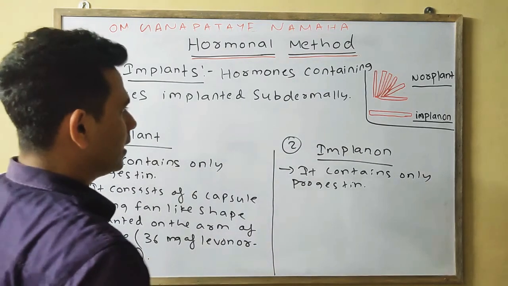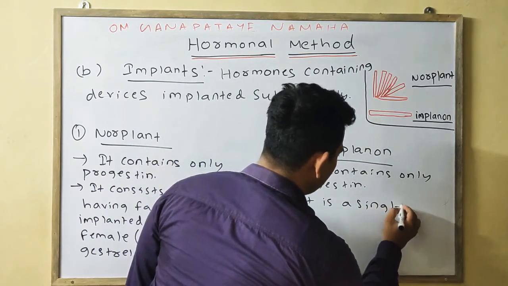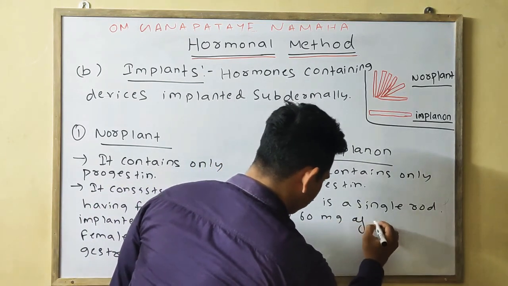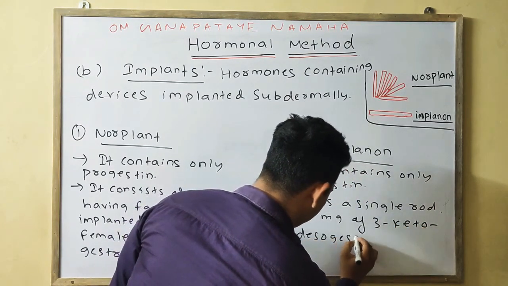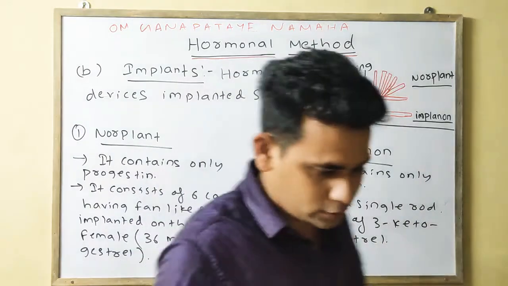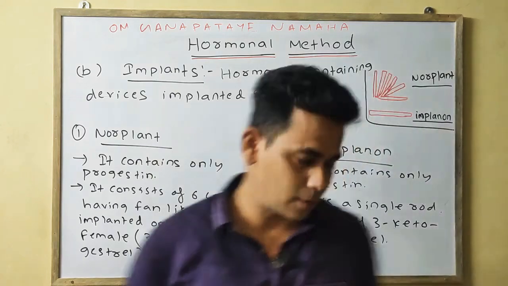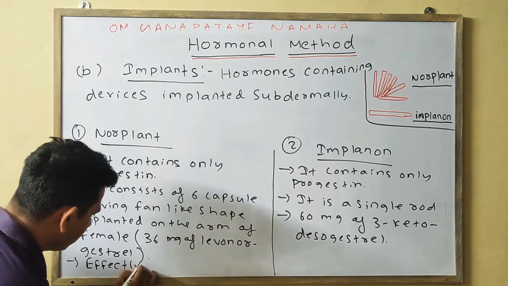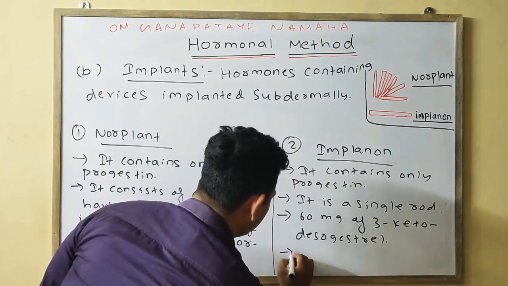Whereas in case of the Implanon, it is a single rod like structure having 60 milligram of 3-keto desogestrel. Okay. In case of the Norplant, it is effective for about 5 years, and in case of Implanon, it is effective for about 3 years.